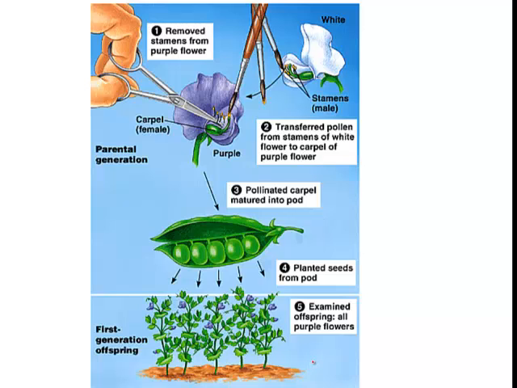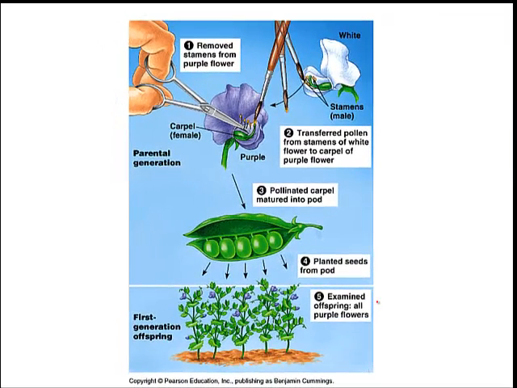So you can see why this took many, many years, because it takes several weeks to grow some pea plants. And you have to have the right conditions, so the weather has to be right. It's not always nice in Austria. So he took the sperm, the pollen, from one plant and put it onto the other plant, removing the male parts from that plant just to make sure. Got the seeds, planted them, and then he could see what the offspring were going to look like.